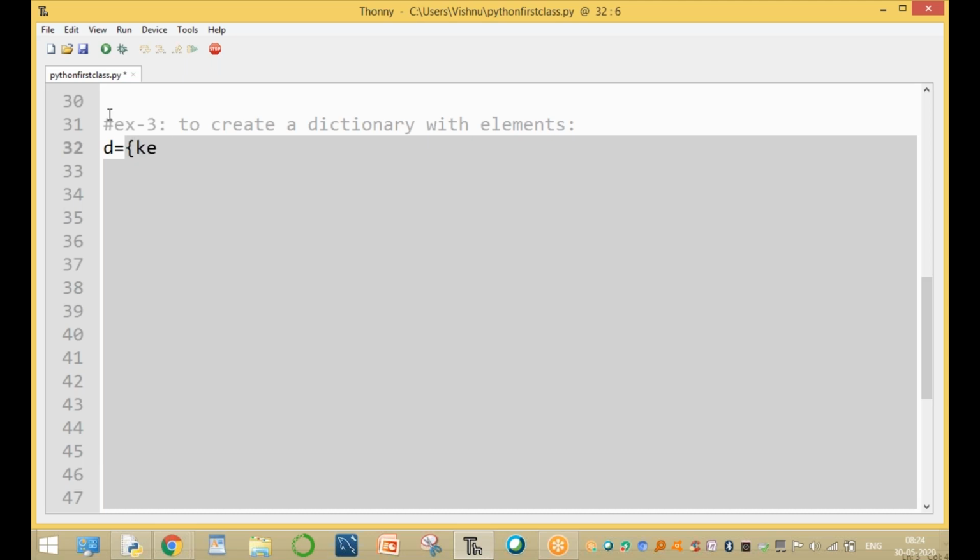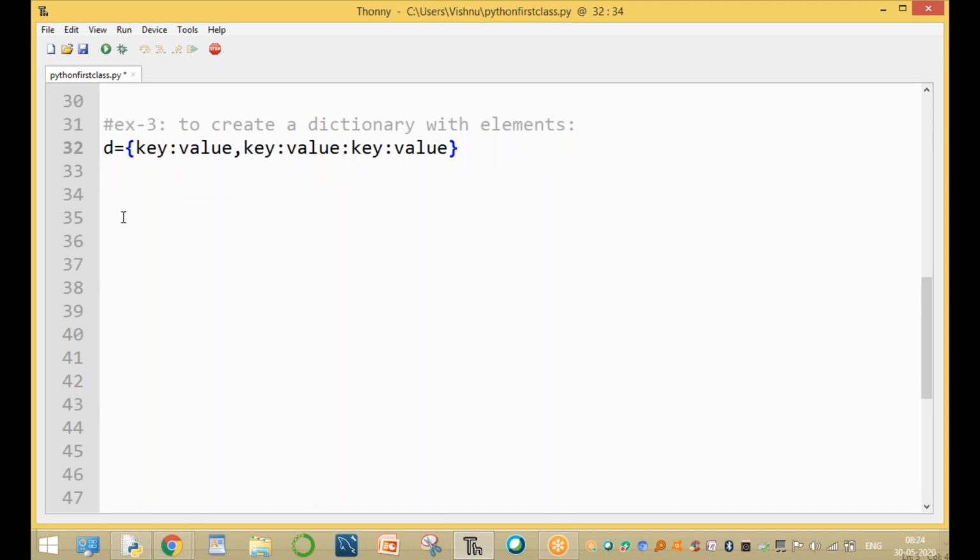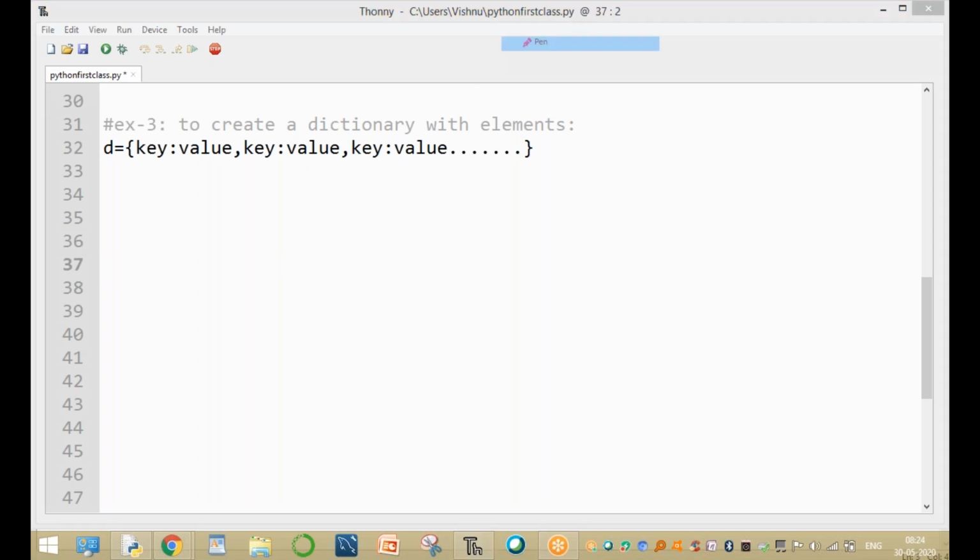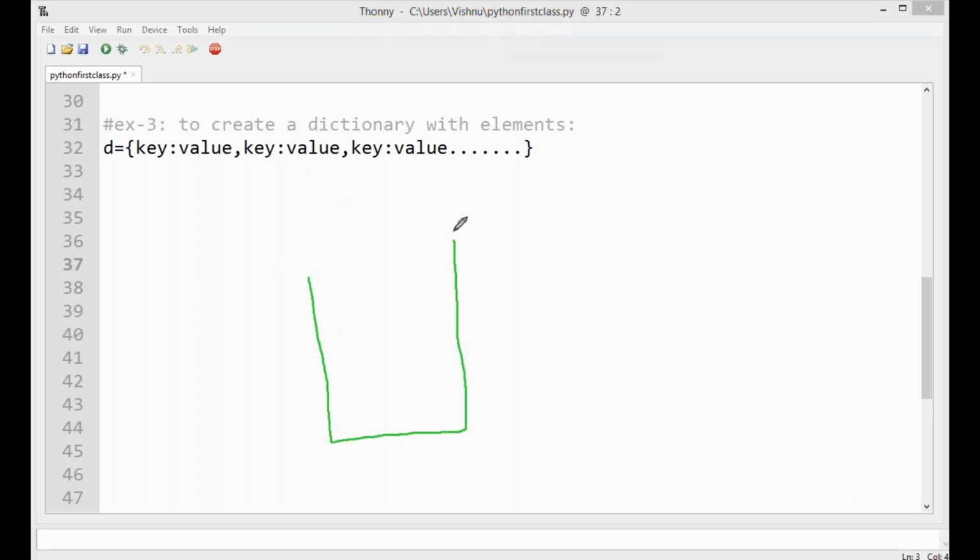A dictionary means key colon value, comma, and key colon value. How to declare a key and colon value? For example, key colon value, and so on. So now here one key colon value, comma, another key colon value, and so on up to the number of examples. For example, here we can create a dictionary. So now it is a dictionary.